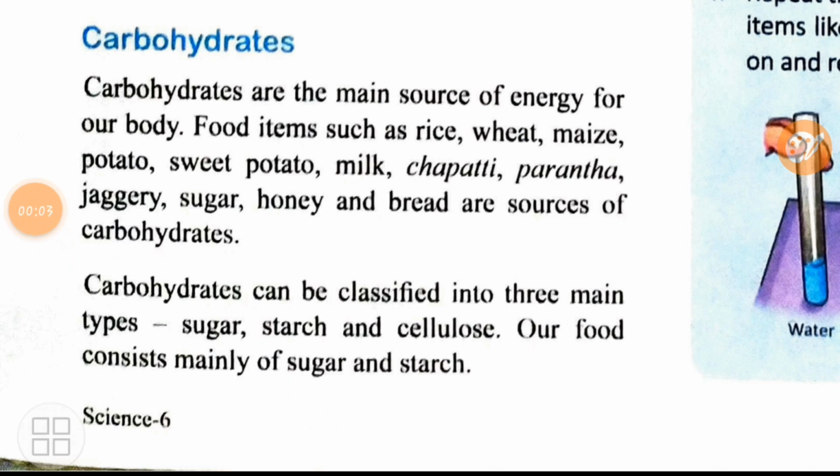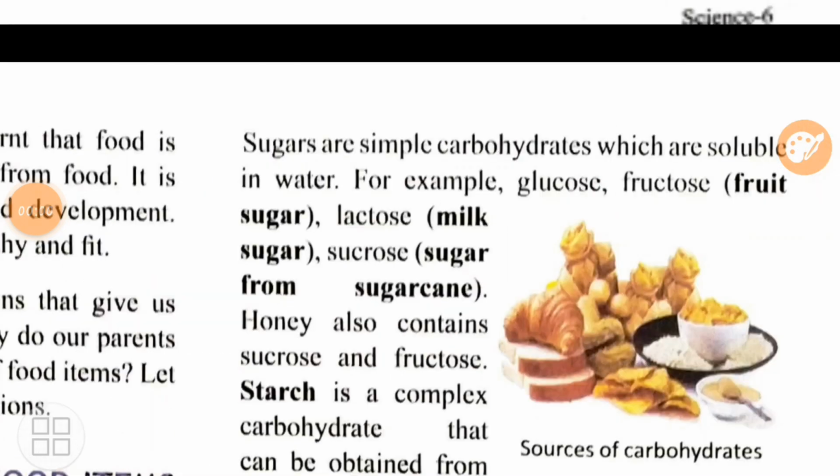So in the next paragraph you can see they are telling us that carbohydrates can be classified into three main categories or types. They are what? Sugar, starch, and cellulose. A food item consists mainly of what? Sugar and starch. Whatever food items we are consuming, in it you will find natural sugar is present and starch is present. Now from the last paragraph we came to know that carbohydrates are mainly of three kinds: sugars, starch, and cellulose. Now let's do certain examples of sugar, starch, and cellulose.